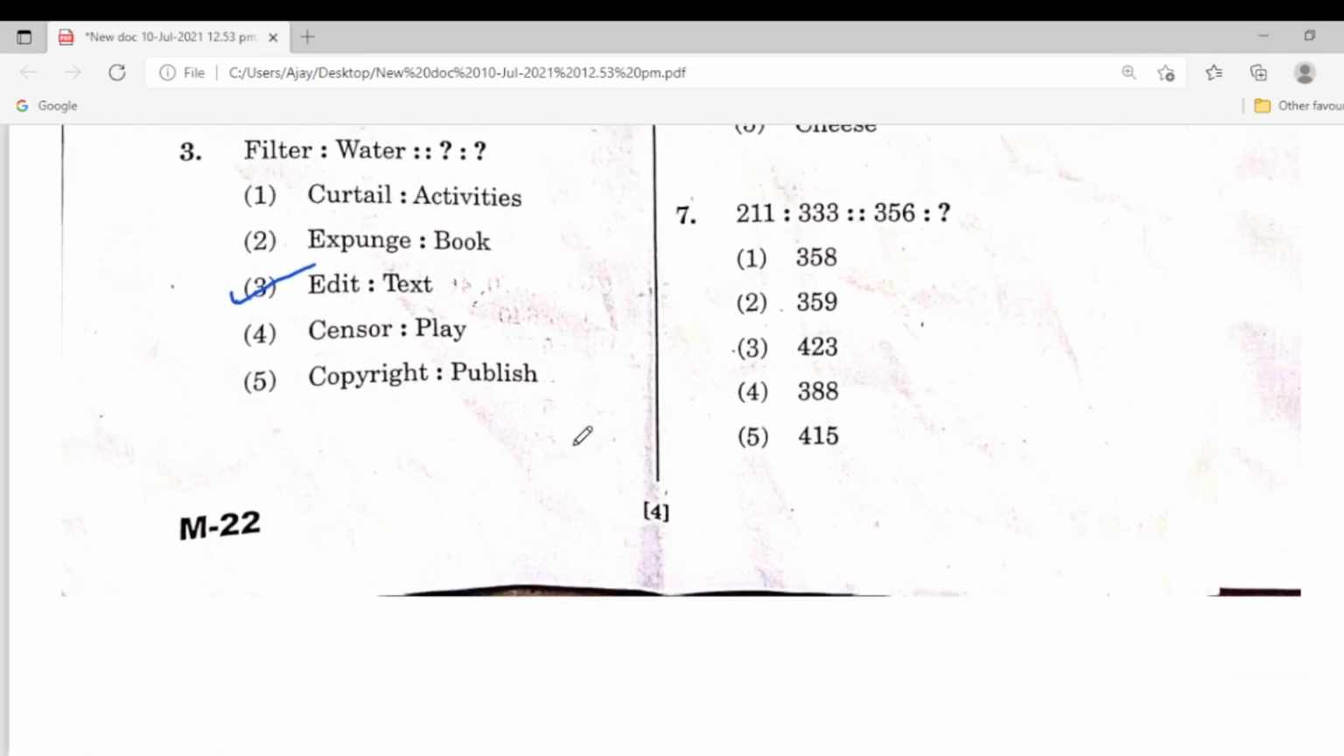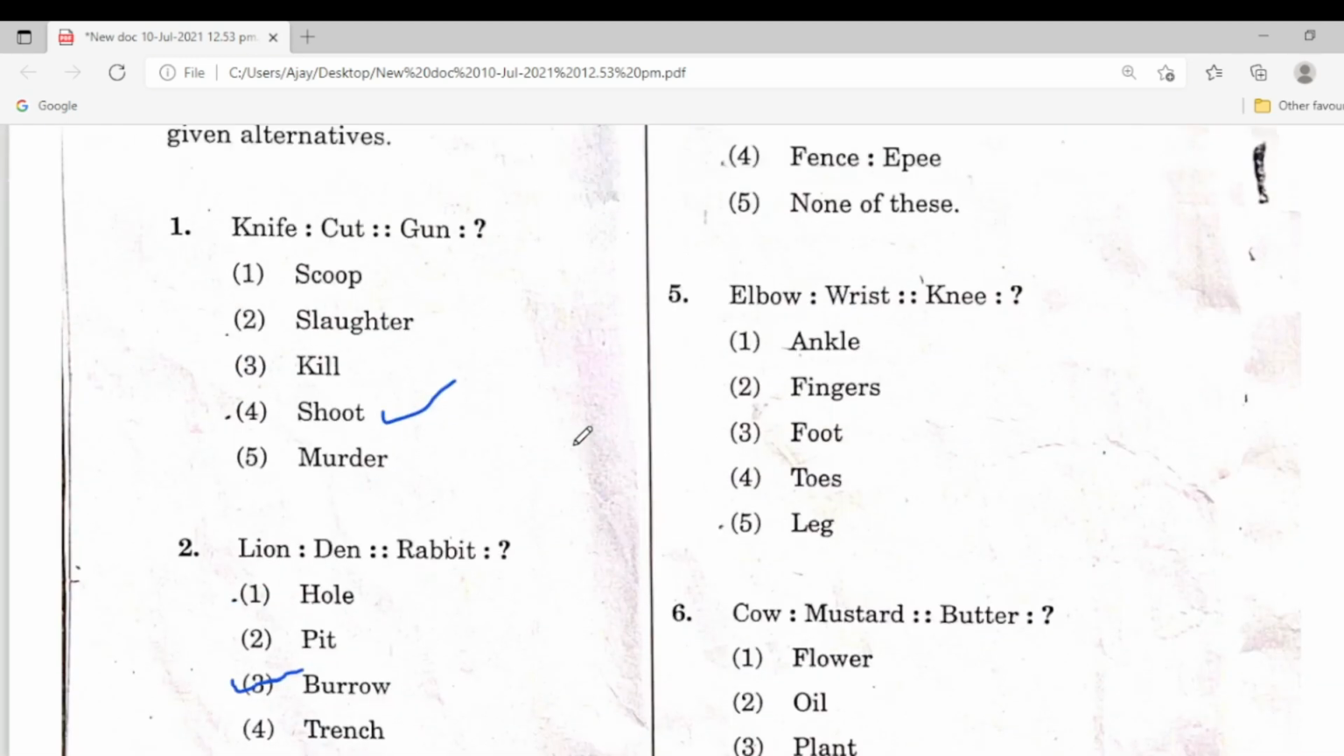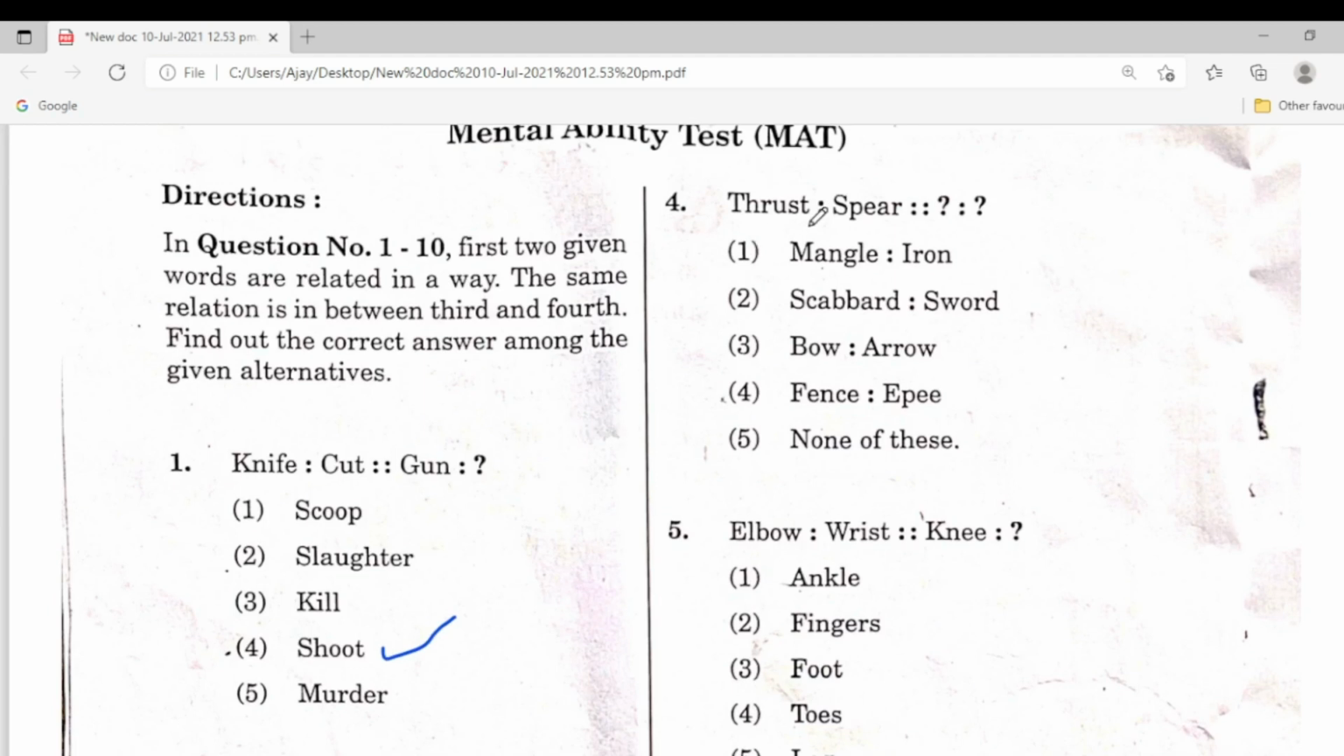Next one, fourth one here. Thrust, spear. So fourth one, this is not the correct answer. None of these is correct. Next one, elbow, wrist. This is the relation, and the same relation is between first and second. And knee relation here. Ankle is the correct answer. First one is the correct answer.